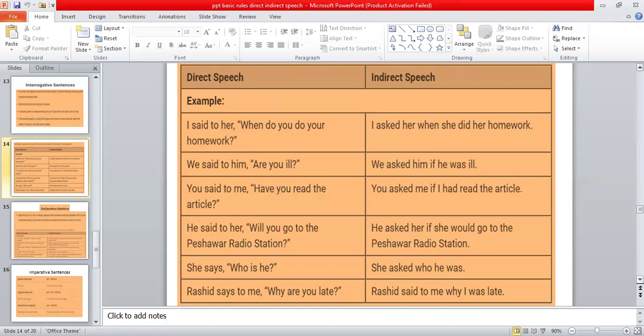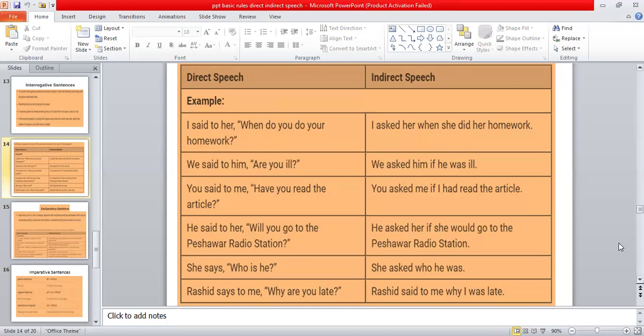Rashid says to me, why are you late? Rashid asked me. Again, it is a WH word. So we are going to remove the comma. And the sentence will be, Rashid asked me why I was late. Because you is the second person pronoun. And it is going to be changed according to the object, which is me over here. So you will be changed into I. So the final sentence, the indirect speech will be, Rashid said to me, rather, Rashid asked me why I was late.